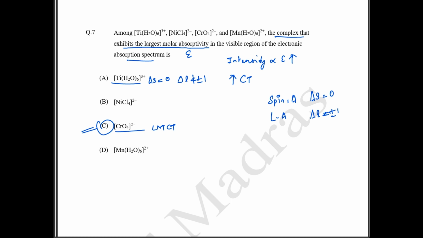So option A is going to be spin allowed, not Laporte allowed. Likewise, option B is again going to be spin allowed, but Laporte forbidden. And in the case of Mn, this is going to have a d5 system. This is going to be spin forbidden and also Laporte forbidden. This is according to your d orbital counts. You can also check it.